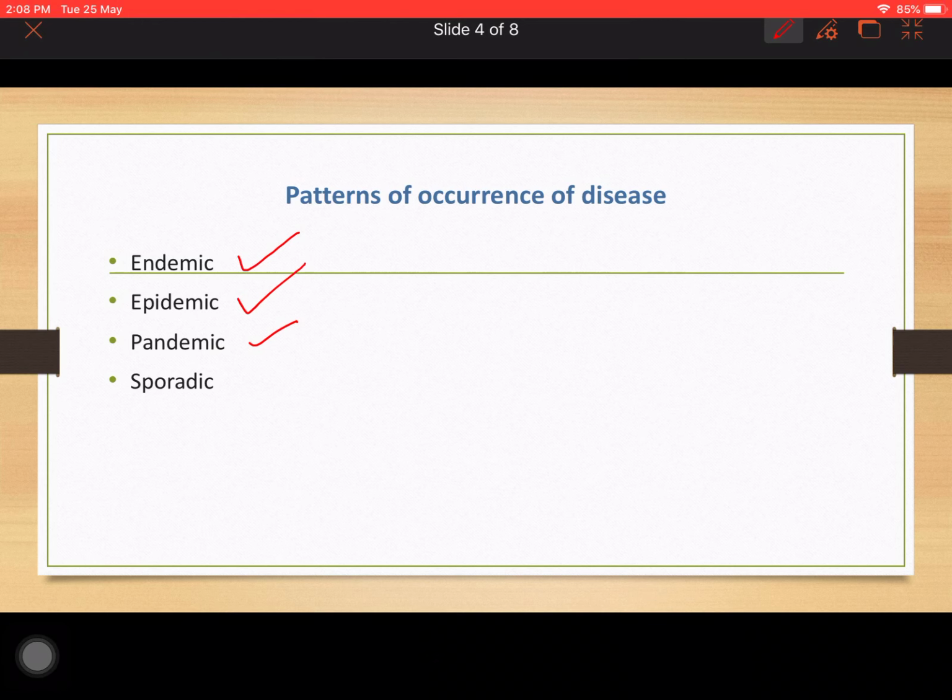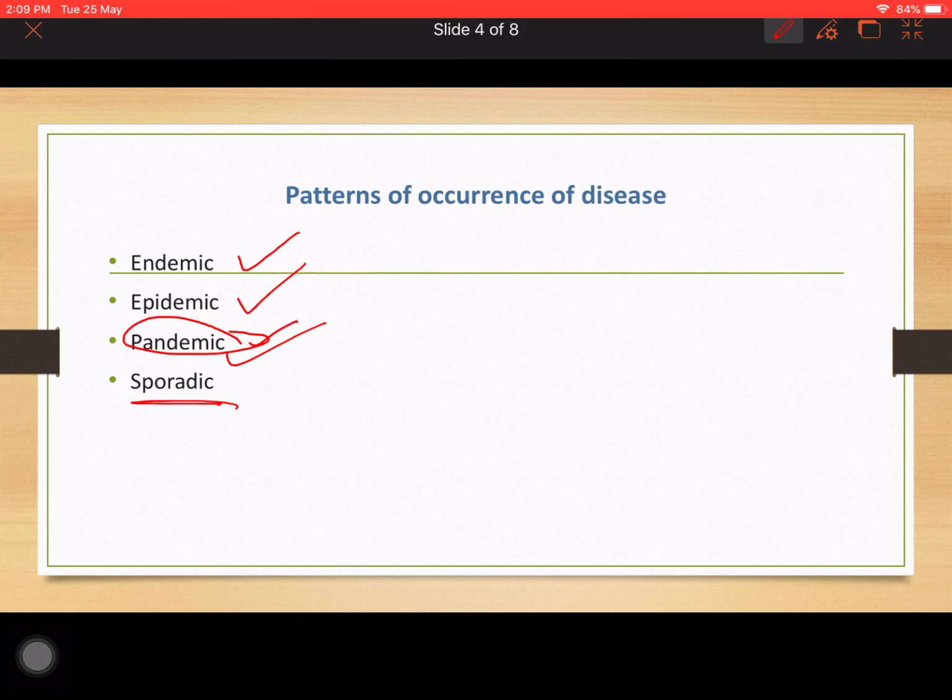Like in India, we had a plague epidemic by the infected rats in 1994. Now, if you go through several data, you will see that it was an epidemic form. Pandemic we have discussed earlier, and with this only we are dealing. It is very difficult for everyone to deal with such endemic, epidemic, as well as pandemic and sporadic situations. But pandemic is very difficult because you have to check the spread of the disease globally. So, it is pandemic. Now, next comes sporadic.